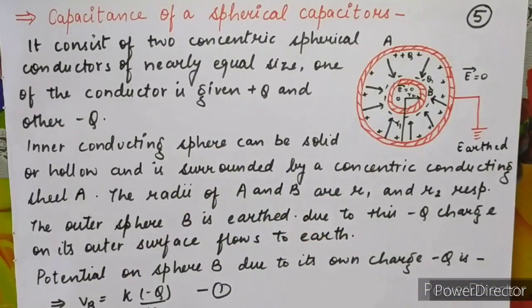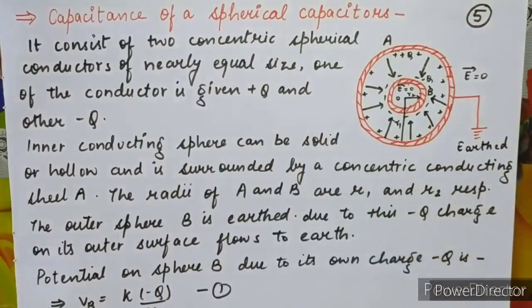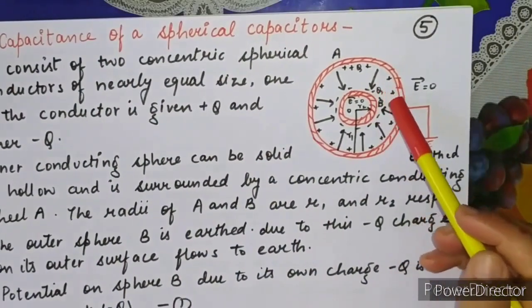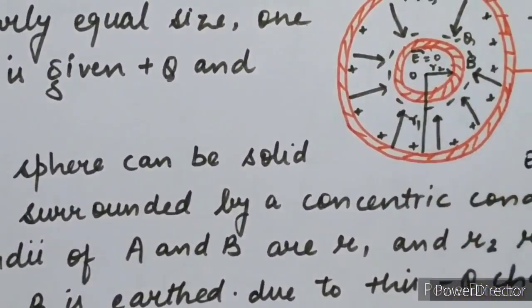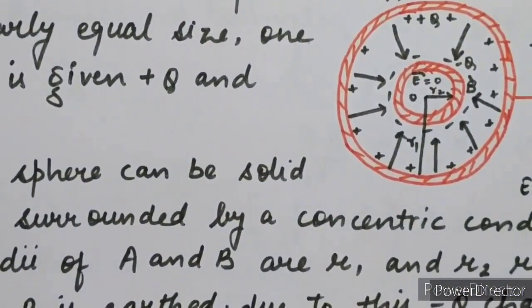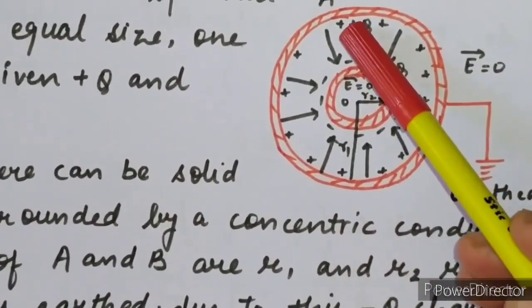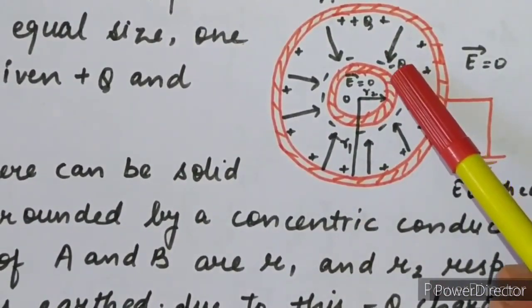Second type of capacitor: the spherical capacitor. We have to calculate the capacitance of a spherical capacitor. Here we have two concentric spherical conductors which are nearly equal in size. One of the conductors has plus Q charge and the other has minus Q charge.